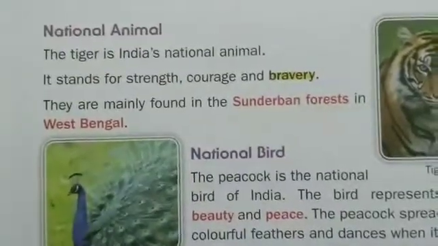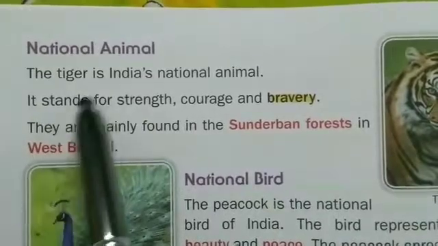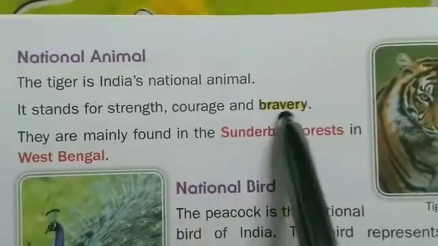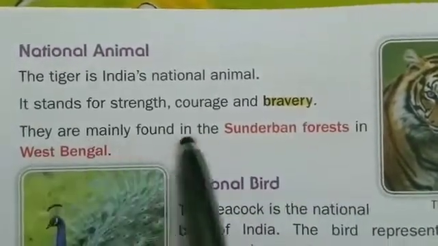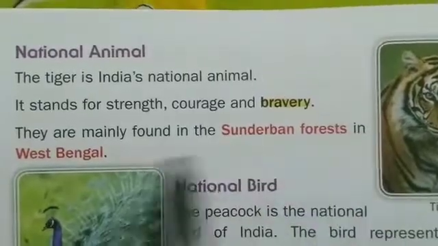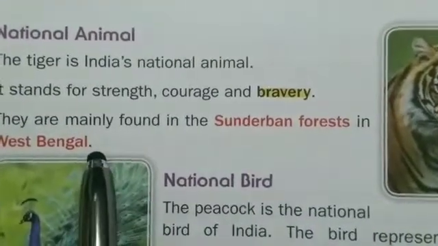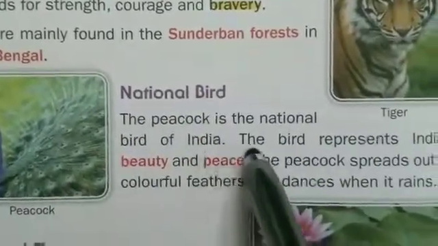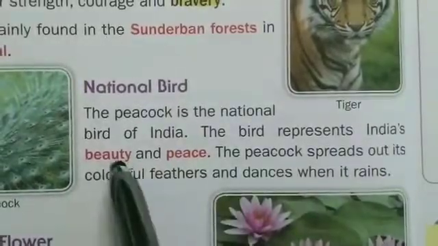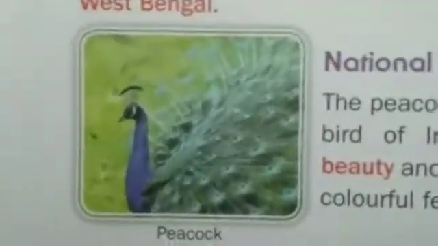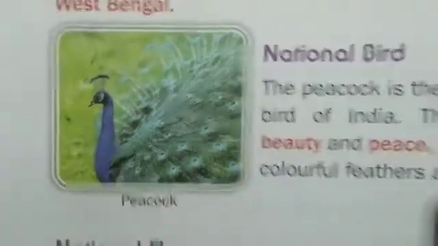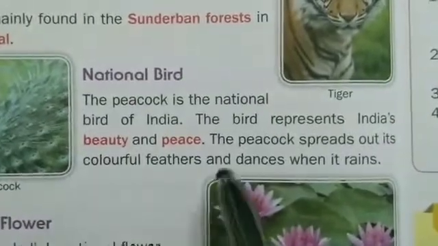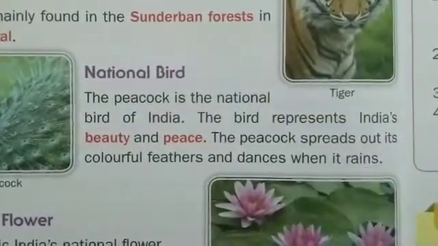The national animal of India is the tiger and it stands for strength, courage and bravery. They are mainly found in the Sundarban forest in West Bengal. And India's national bird is the peacock. The bird represents India's beauty and peace. The peacock spreads out its colorful feathers and dances when it rains.